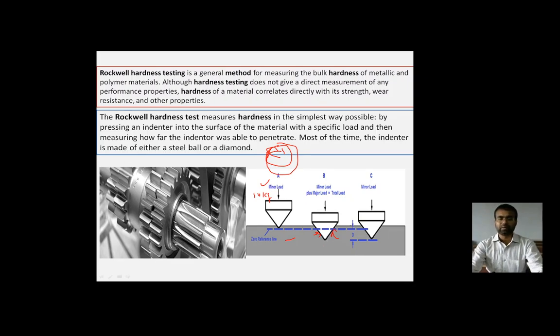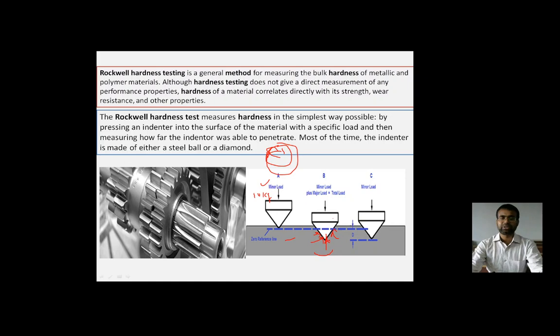So when the major load is applied, the material will start resisting the indentation. But as the indenter is very hard in nature, it indents the material.